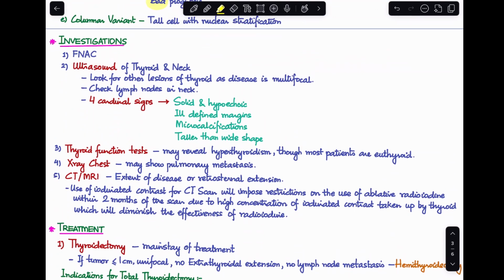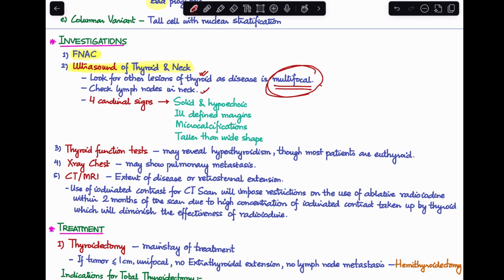Now, I have already discussed investigations in much more detail in my last video on thyroid cancer, but here we'll just touch on it a little bit. So, first of all, we perform a fine needle aspiration cytology that helps you with the diagnosis. Second, when you do an ultrasound of the thyroid and neck, you look not only for the lesion you have examined in the patient, you should look for multiple other lesions which are not palpable, because this particular disease is multifocal. So it can actually have multiple sites of origin inside the thyroid gland.